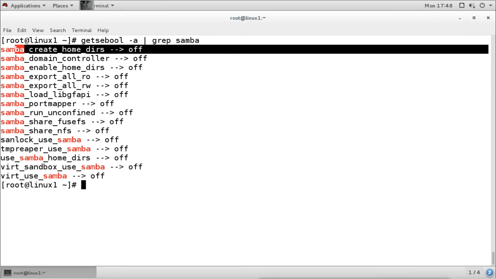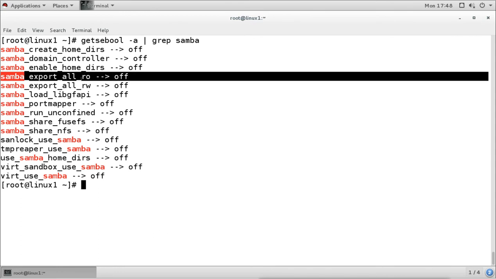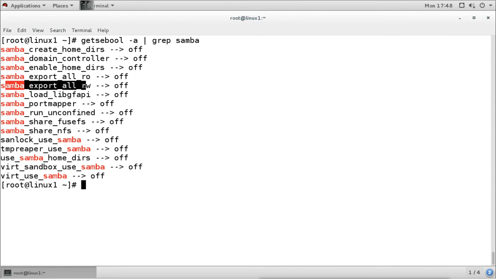Then if we want to allow read only permission for all, or read write permission for all, then we have to allow these booleans also. Right now I'm not allowing it, but if I require, then I can enable this boolean. I will enable this home directory boolean. So for enabling this, I will say setsebool -P, I want to enable this, samba_enable_home_dirs on.